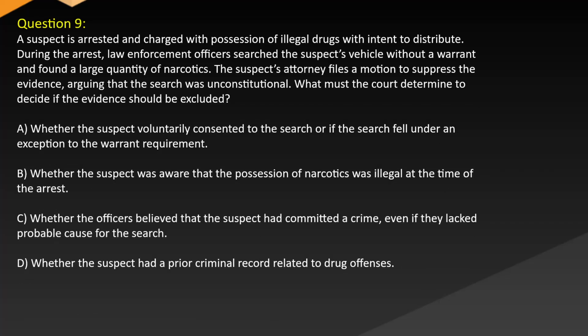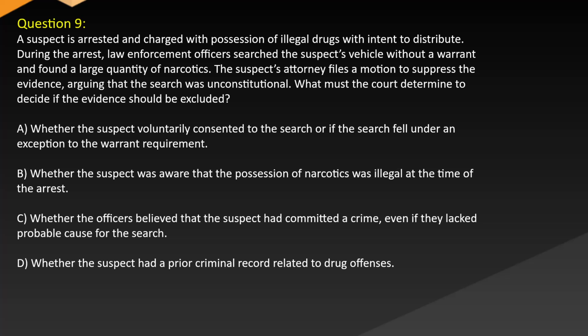Question 9. The suspect is arrested and charged with possession of illegal drugs with intent to distribute. During the arrest, law enforcement officers searched the suspect's vehicle without a warrant and found a large quantity of narcotics. The suspect's attorney files a motion to suppress the evidence, arguing that the search was unconstitutional. What must the court determine to decide if the evidence should be excluded?